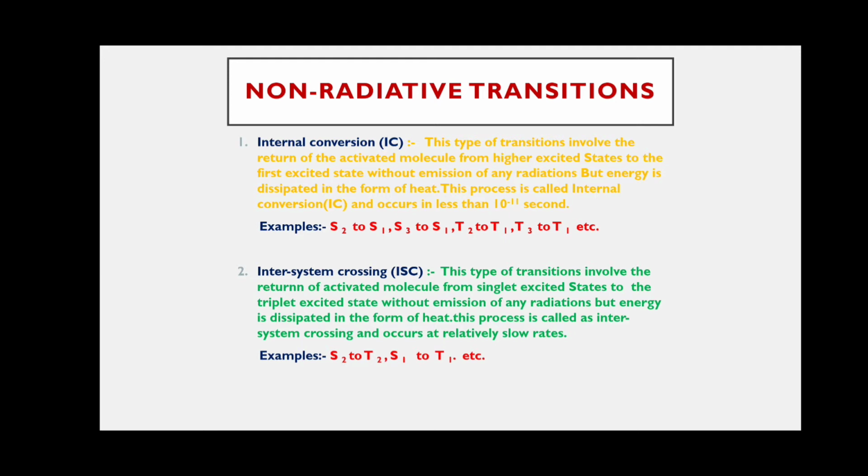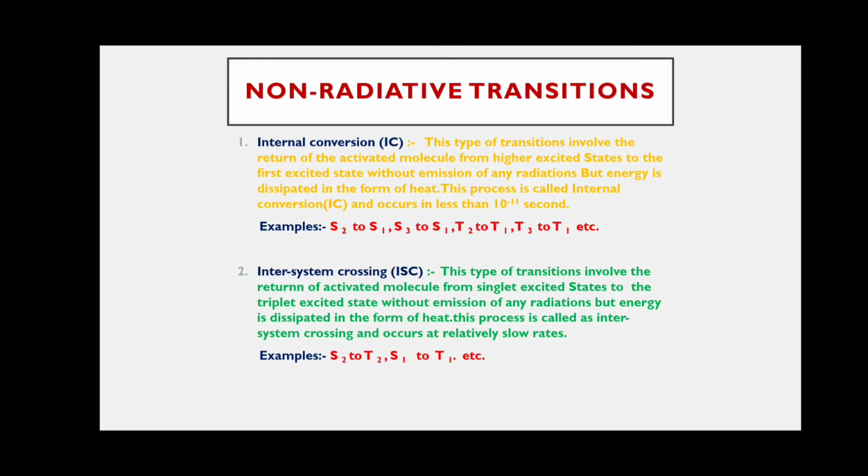Next, intersystem crossing. Again, by the absorption of light radiation, the molecule is excited to the singlet excited state, whether it is S1 or S2 or S3.